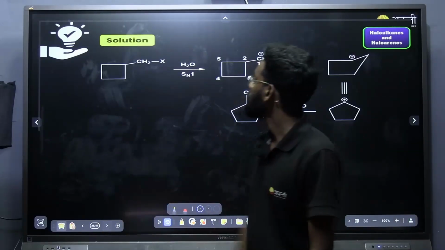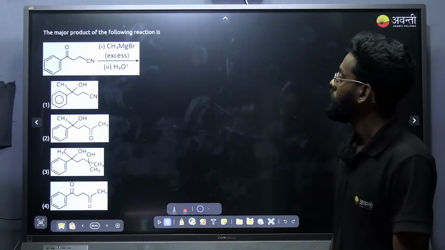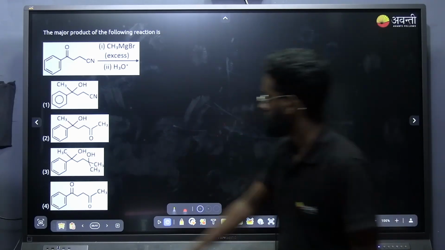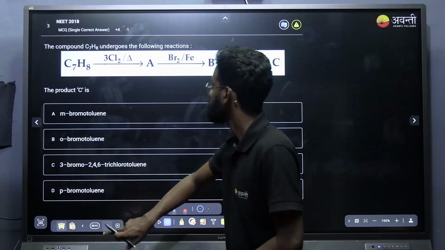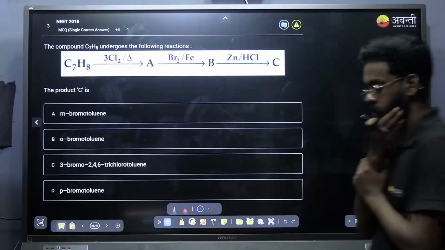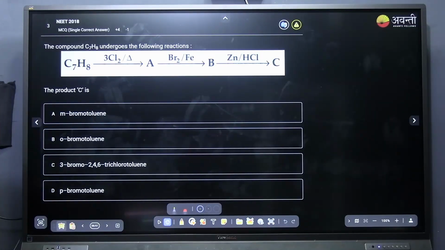Now, yeah, this one. Major product in the following reaction. I think we already discussed this one. Sorry, this one. The compound C7H8 undergoes the following reaction. Go through it and let me know the answer. Got the answer? Or shall I solve it?